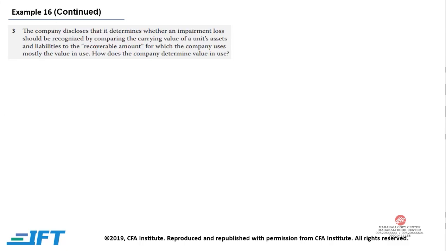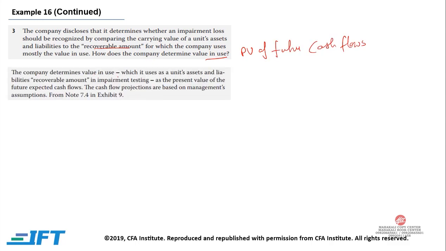Question 3. The company discloses that it determines whether impairment loss should be recognized by comparing the carrying value of a unit's assets and liabilities to the recoverable amount, for which the company uses mostly the value in use. How does the company determine value in use? As we have just discussed, value in use is your present value of future expected cash flows. So the company determines value in use, which it uses as a unit's assets and liabilities recoverable amount in impairment testing, as the present value of the future expected cash flows. The cash flow projections are based on management assumptions.